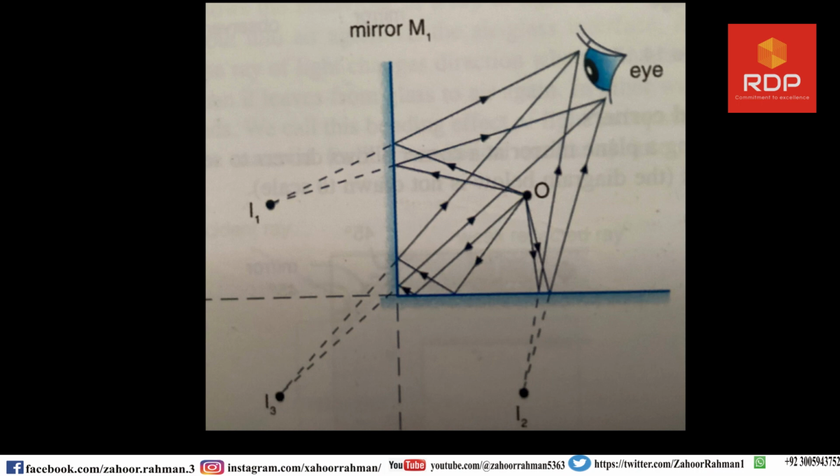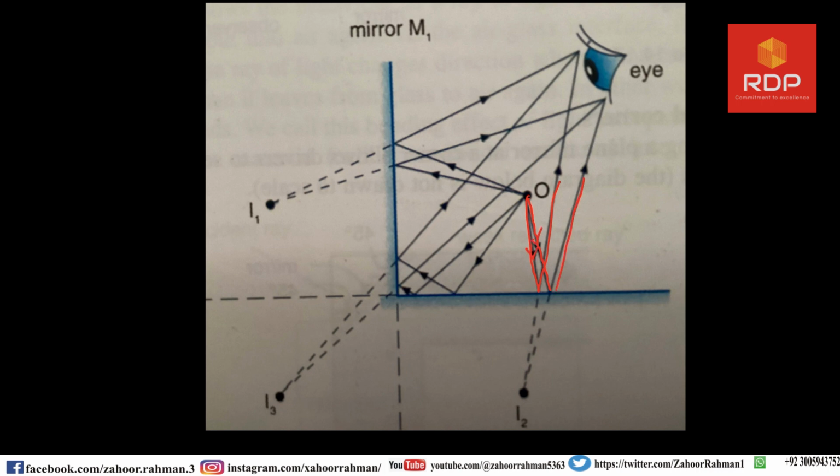Now let us turn our focus to image number 2, which is this one. So from here to here you have to draw a straight line of the same size, and then from the image you have to carry two lines, one to the upper portion of the eye and one to the lower portion of the eye, and then you have to connect and reflect these two lines.